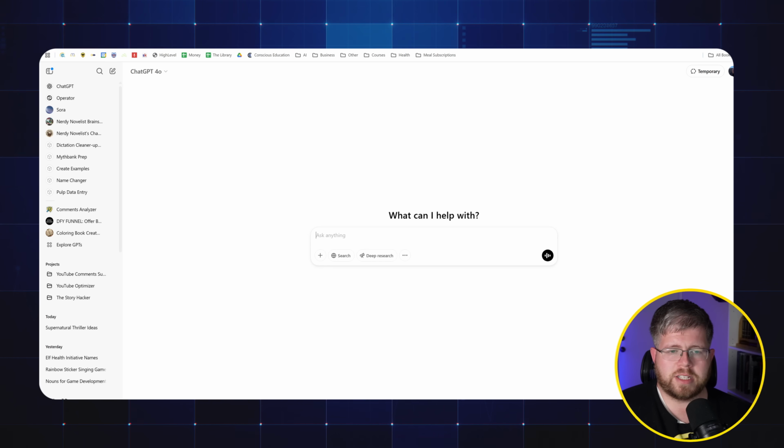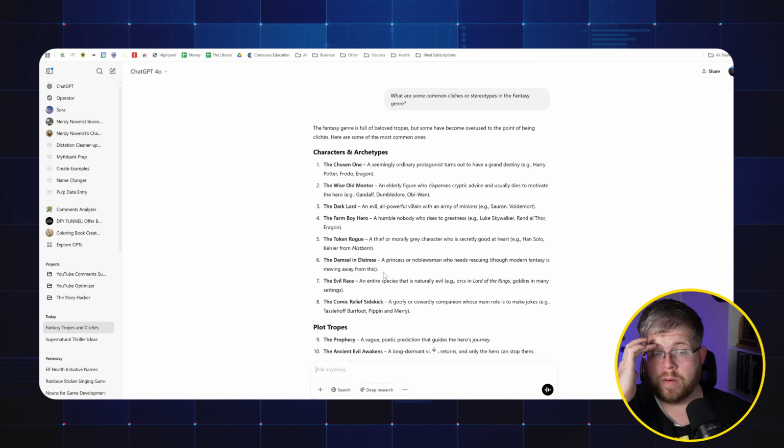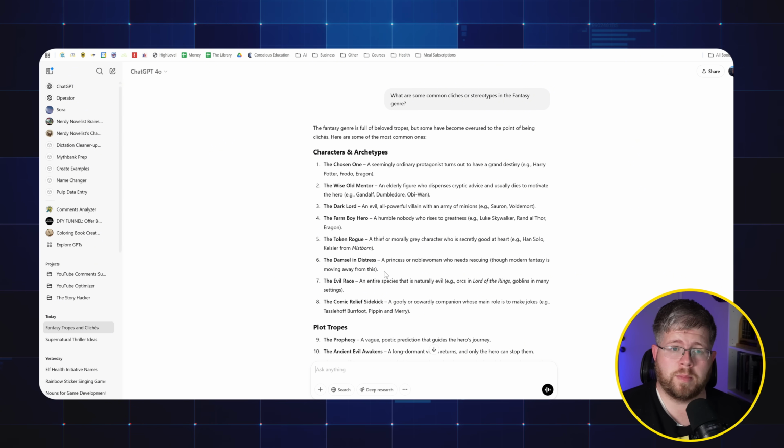So starting in ChatGPT, this step is super simple. All we're going to do is start by asking it, what are some common cliches or stereotypes in the fantasy genre? And we'll start with that. All right, and here we go. It has given me a whole bunch of common tropes and cliches from the fantasy genre.